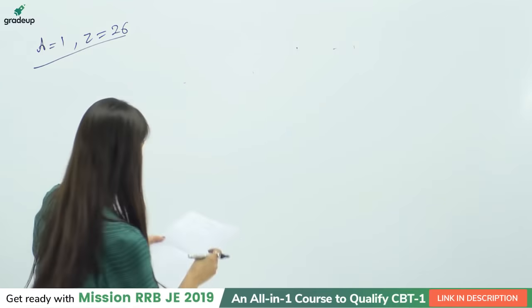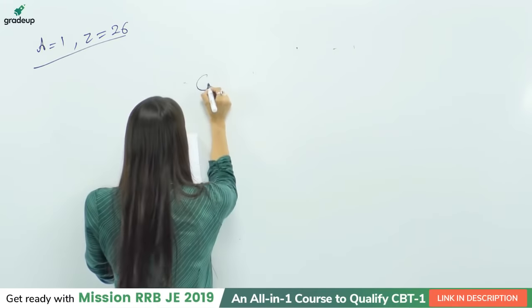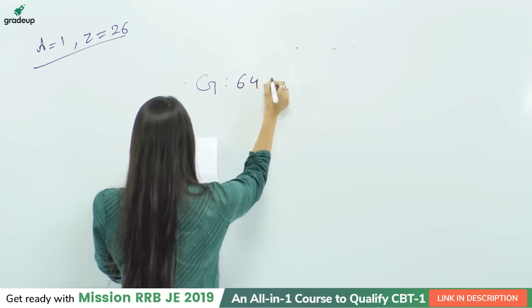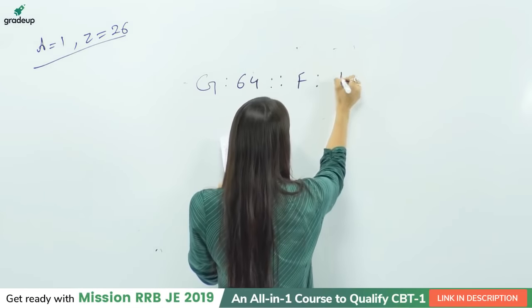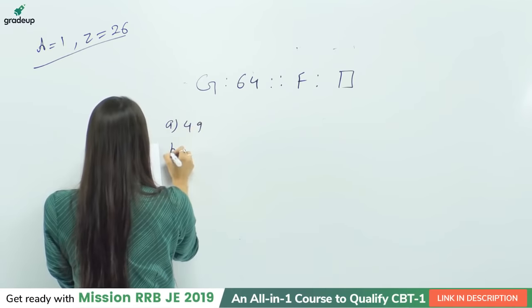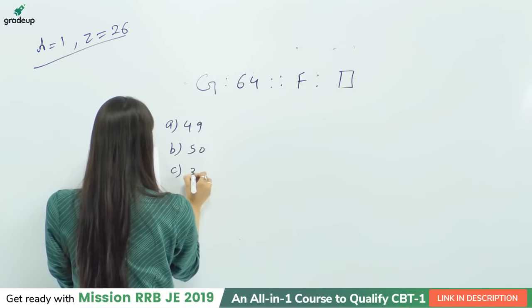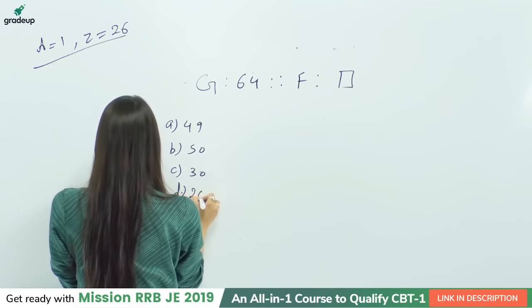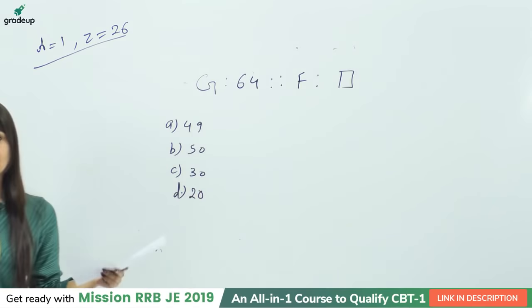Let's check out the next question. Here it is. G is to 64, then F is to what? We are having four options: A as 49, option B 50, C as 30, option D as 20. Fine, students? So this is the next question.